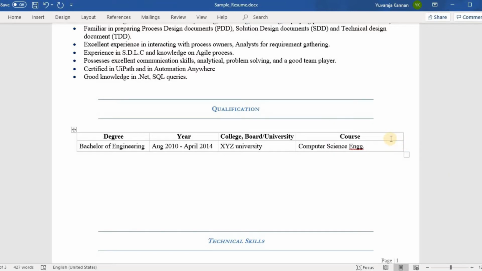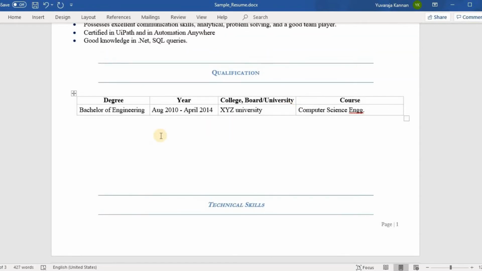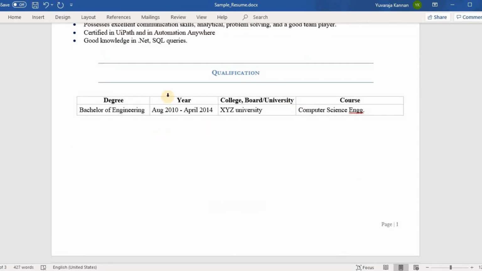But in case you are a fresher, you probably need to add some more information such as your examination credentials or final grades that you have received, because most employers might look at that detail closely. So this is all about the educational details section. Let's move on to the next section.